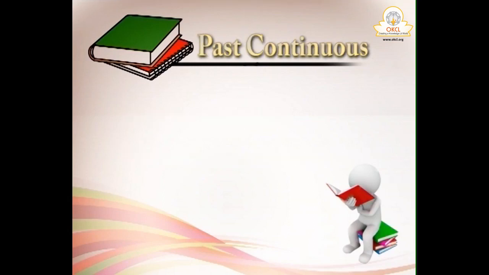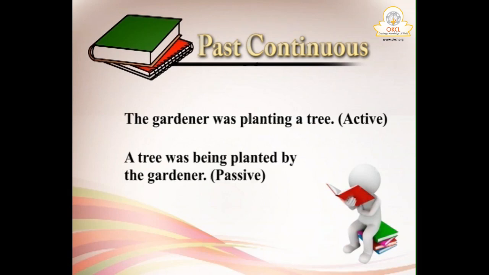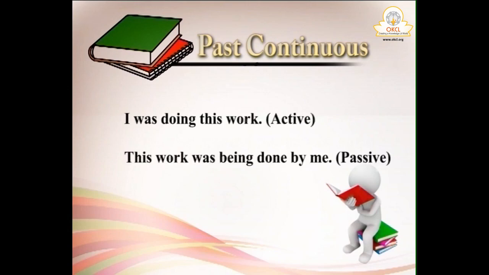Past continuous. The gardener was planting a tree. So here, same as present continuous, only in place of is you have to use was. A tree was being planted by the gardener. I was doing this work, this work was being done by me.